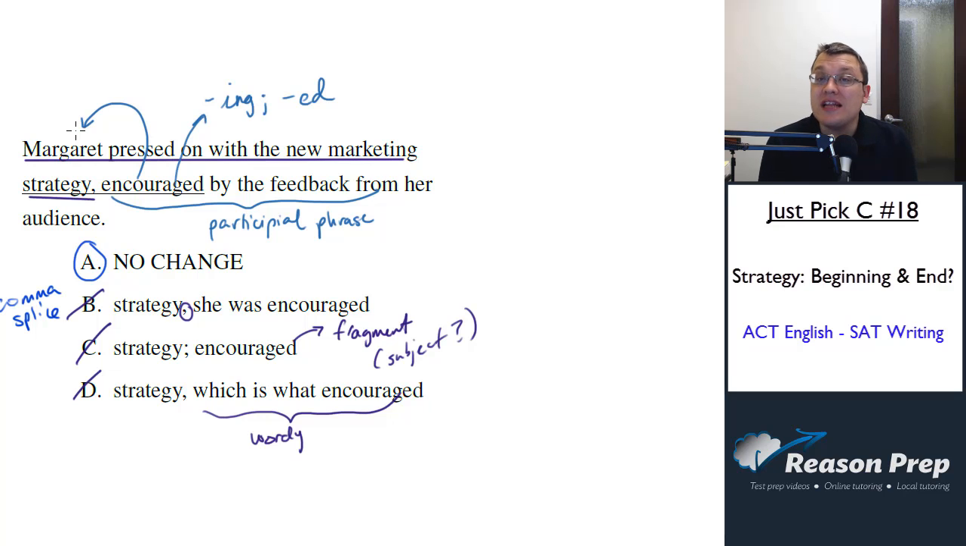One way to check if this participial phrase works at the end of the sentence is, in your mind, move it to the beginning. If it works at the beginning of the sentence, it also works at the end. So if the sentence said, encouraged by the feedback from her audience, comma, Margaret pressed on with the new marketing strategy, that's totally fine, right? No problems at all with that. Because it works at the beginning, it can work at the end. So we're actually okay with a choice like A. It is not a fragment. It's not a comma splice because this is not a complete sentence. You can attach a phrase to the end of the sentence with just a comma. Totally legit. So that leaves us with no change.